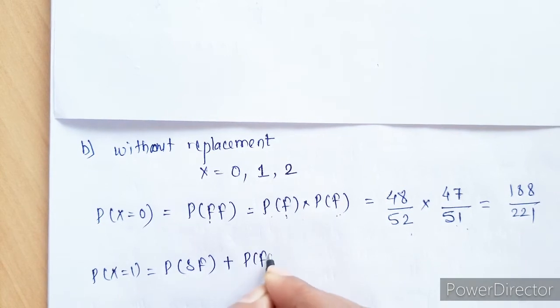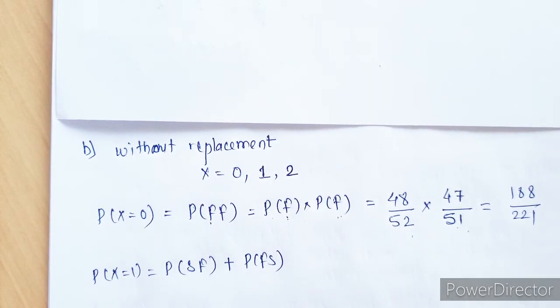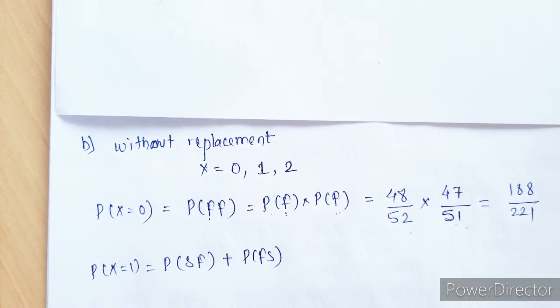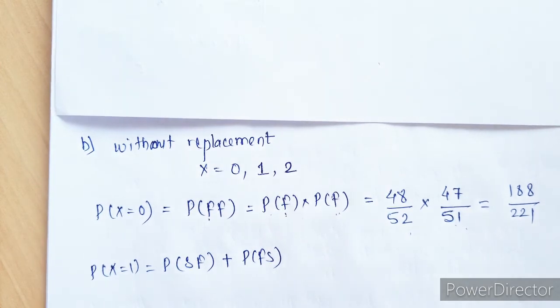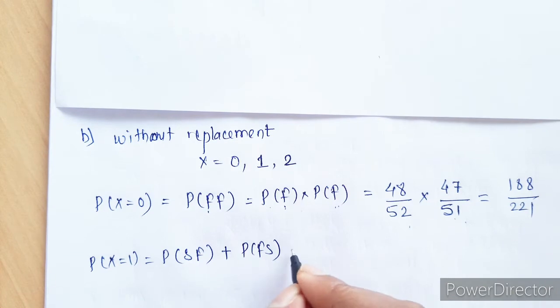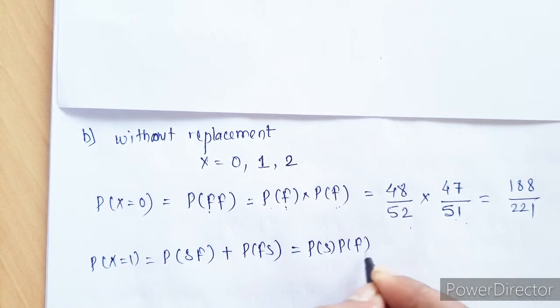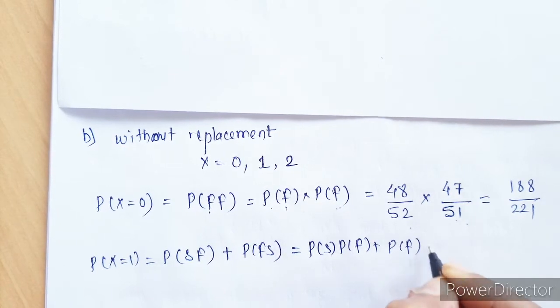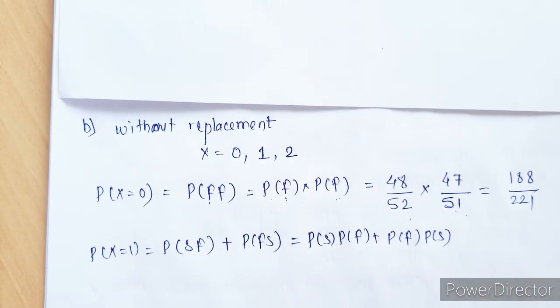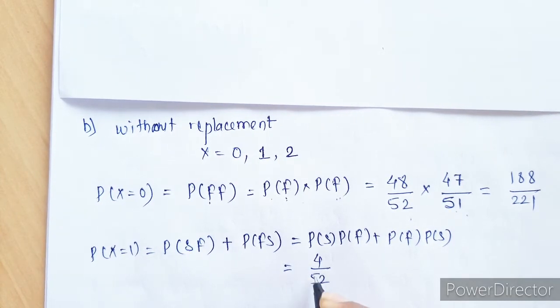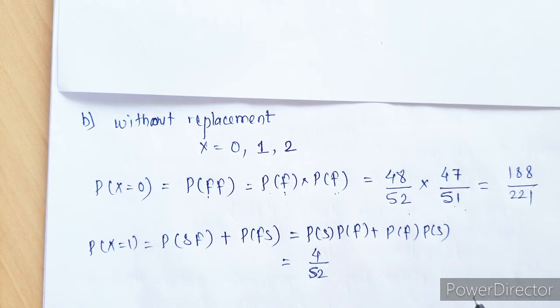Now the next case, whenever x is 1, that is whenever you are getting first success, second failure, or you are getting first failure and second success. Okay, so this can be written as success into failure plus failure into success. So what is the probability of getting success? 4 upon 52, right.